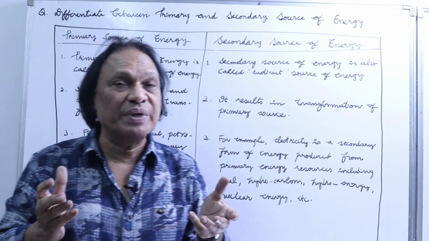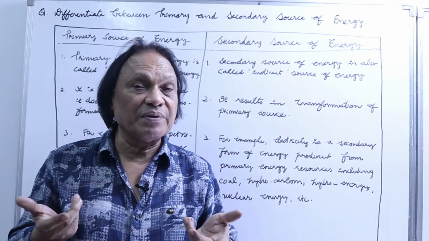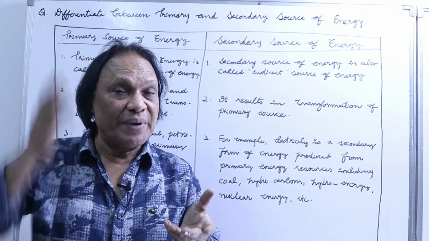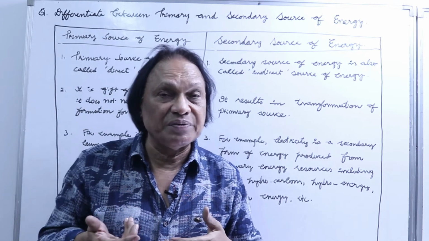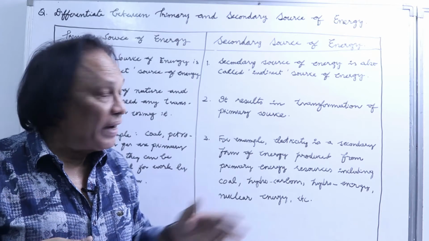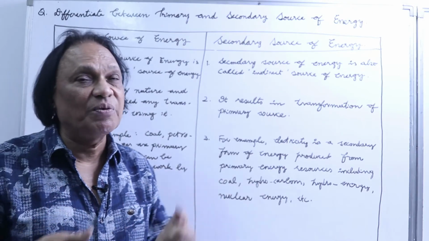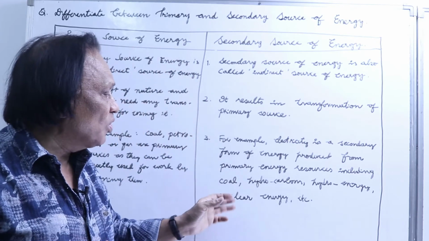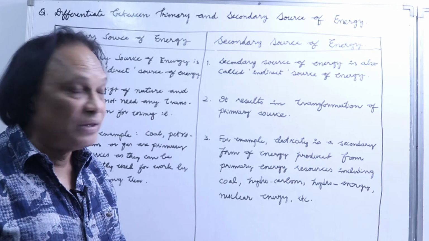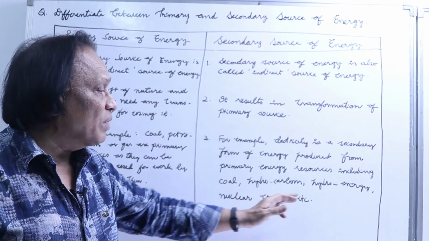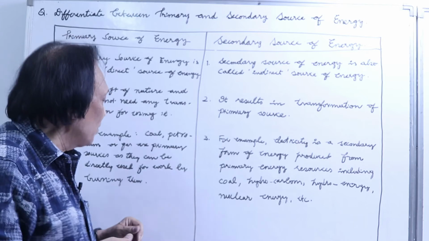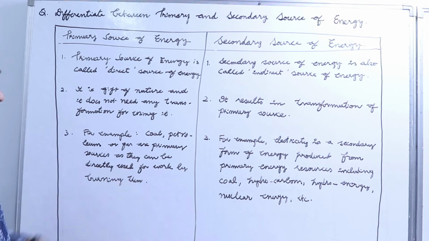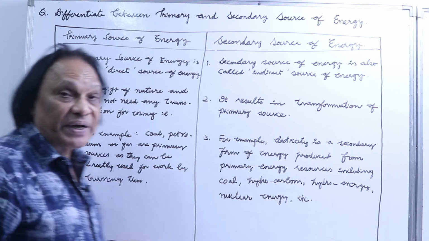Primary source, what are the examples? The best example can be crude oil, coal, gas, which you can directly use. Man has been using them for centuries directly to generate energy. And in transformation, you have to transform the primary source of energy. This is modern technology. It can be coal transformed into thermal power, hydrocarbons, hydro energy, nuclear energy and all. So for example, coal, petroleum or gas are primary sources of energy. They can be directly used for work by burning them.